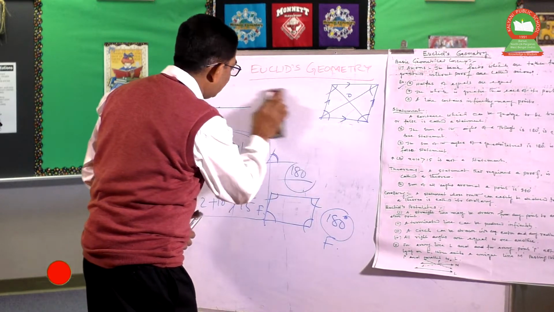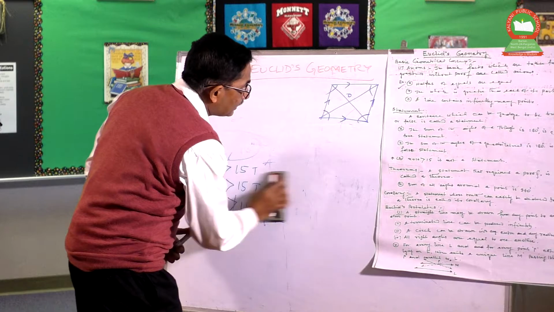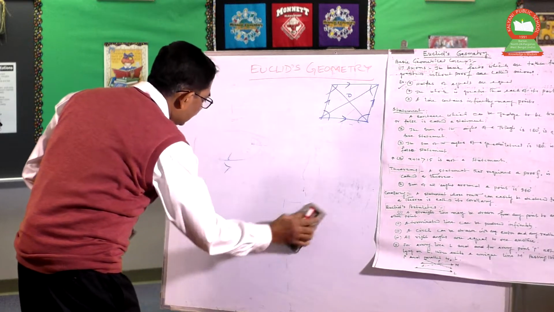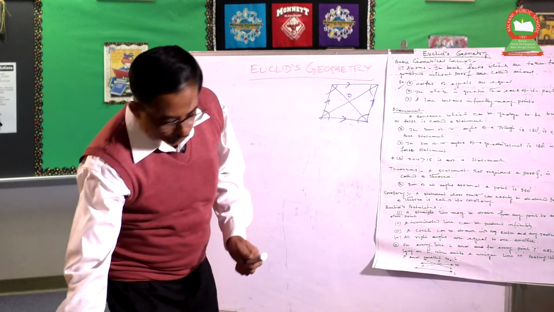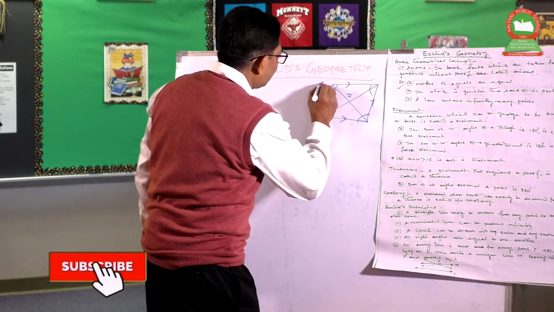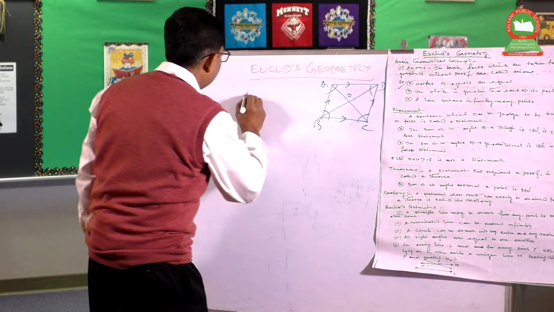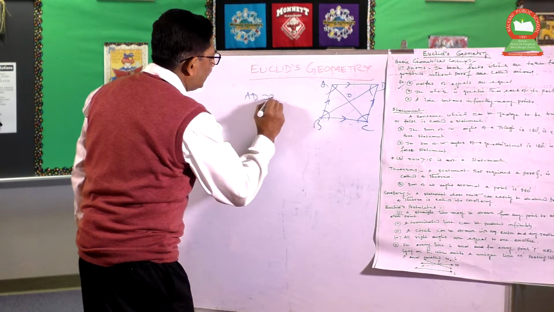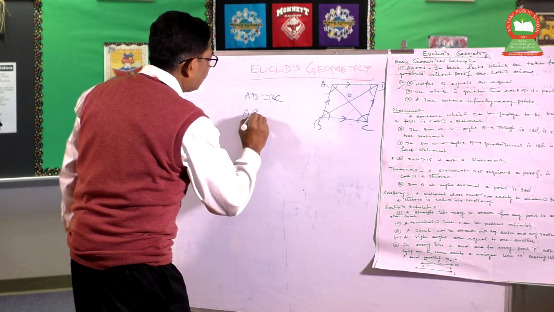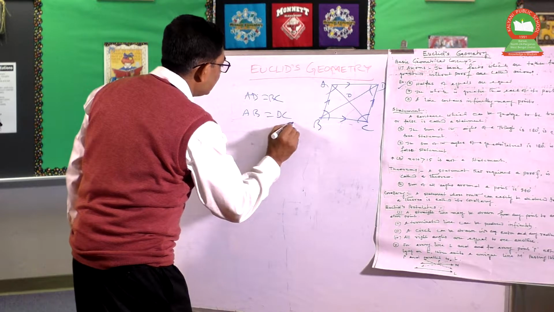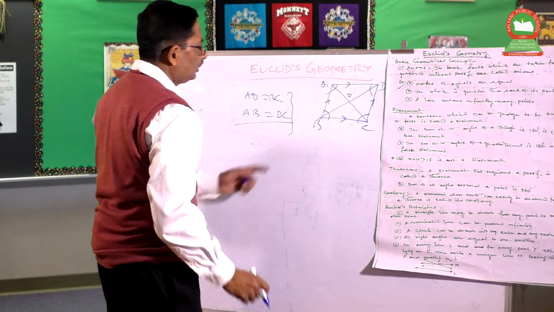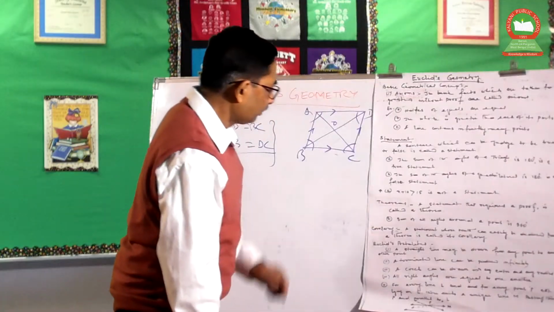This is not accepted or granted as a fact, and it needs to be proved. Suppose ABCD is a parallelogram. We are talking about AD equal to BC and AB equal to DC. This is required to be proved. So these are called theorems.